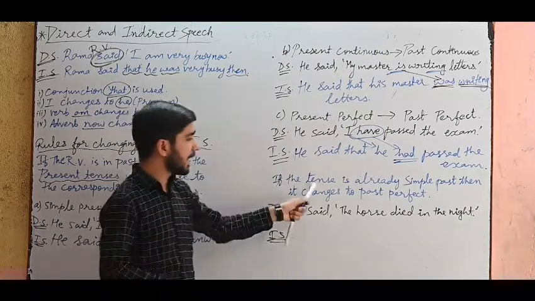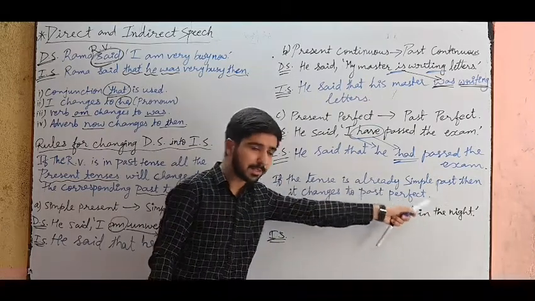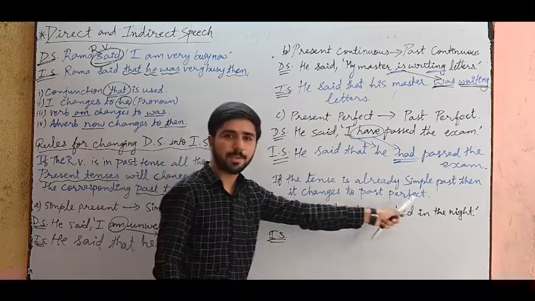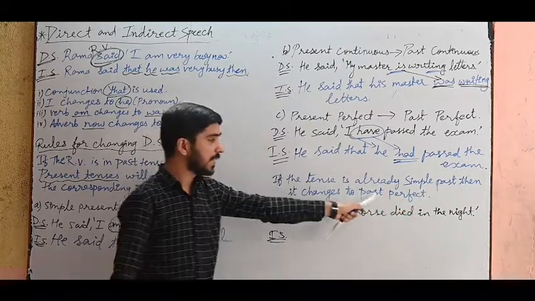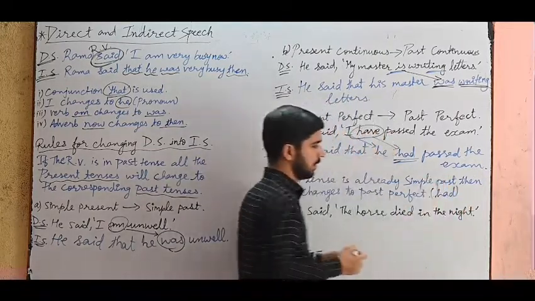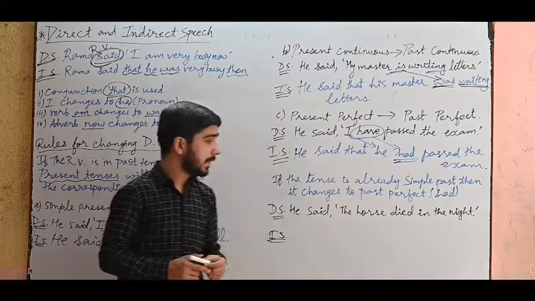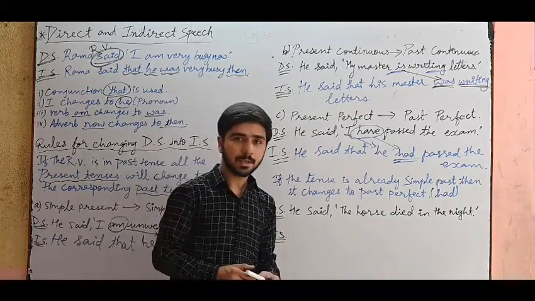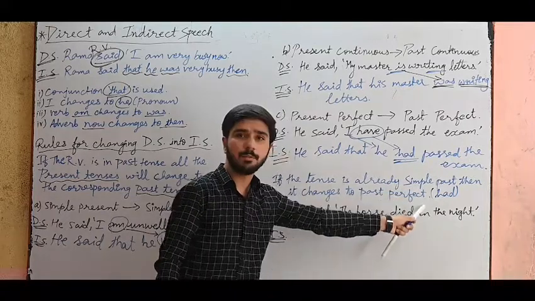But if the sentence given to you is already in the past tense, then change it into past perfect. Means you have to add the word had. Past perfect means you have to add the word had. For example, wrote becomes had written, then sing becomes had sung, like that. So if it is in past, add had and write the third form of the verb.